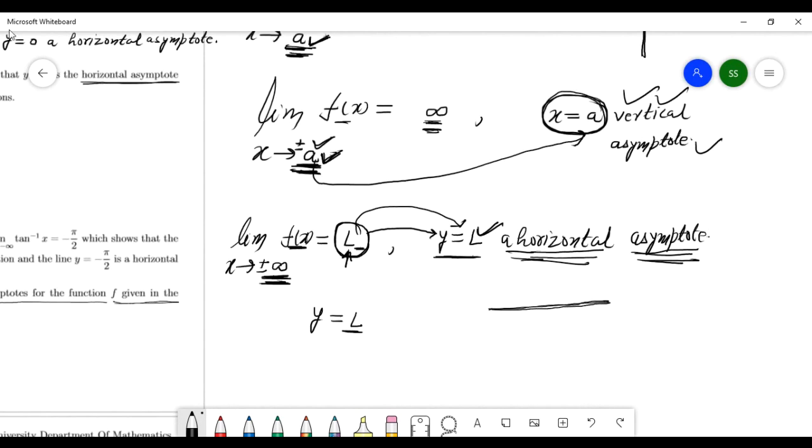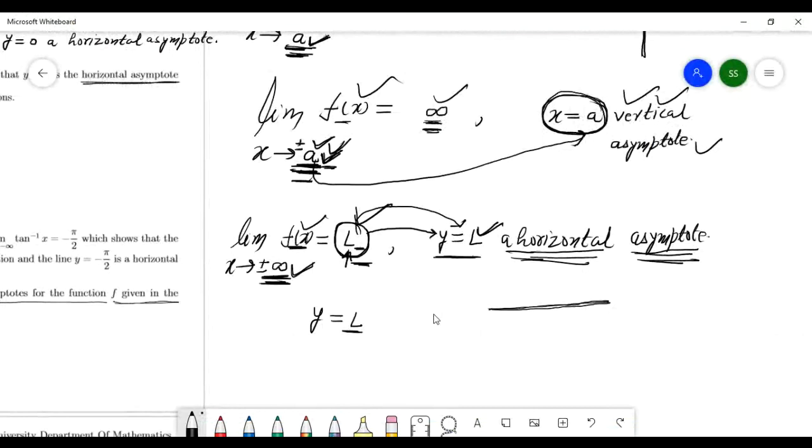You have to remember the definition. Here x goes to a number and the function goes to infinity, positive or negative. Here x goes to infinity and this function goes to a number. So here this number is called the horizontal asymptote. Here x goes to A, the number is called the vertical asymptote. Remember this definition, right?